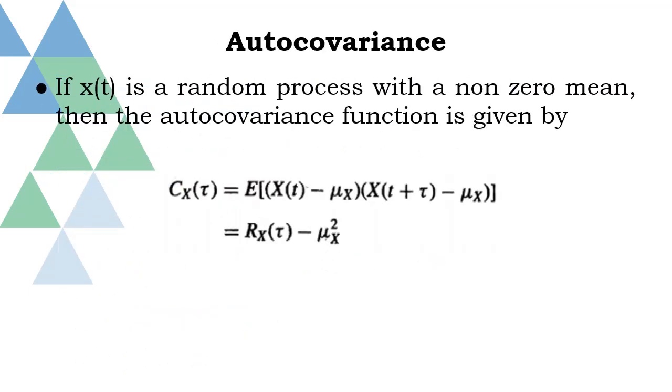Next topic is autocovariance. The autocovariance function of a continuous time random process x of t is defined as Cx of tau is equal to expected value of (x of t minus mu x) multiplied by (x of t plus tau minus mu x). Now expand this expression and apply the expectation operator so that you will get the simplified expression for autocovariance as Rx of tau minus mu x square.